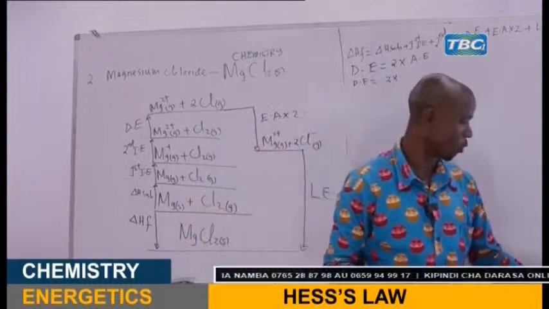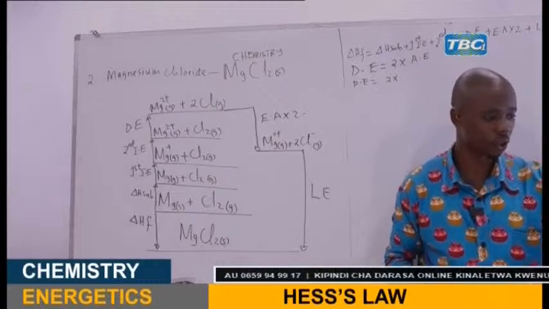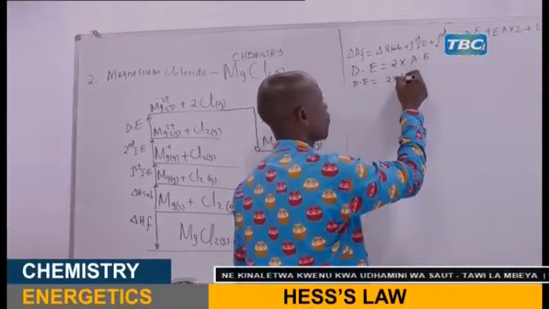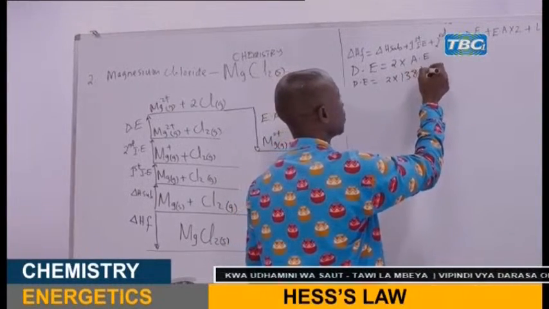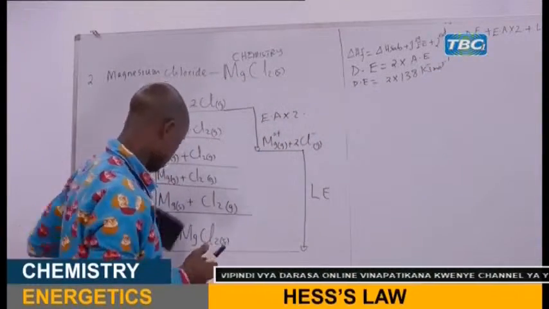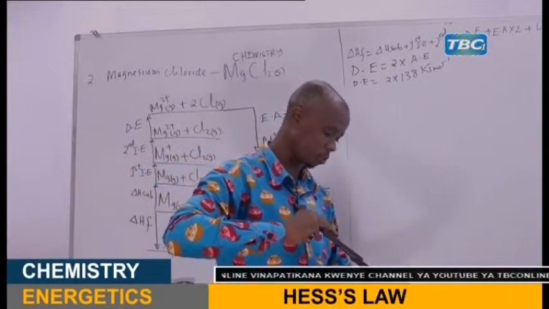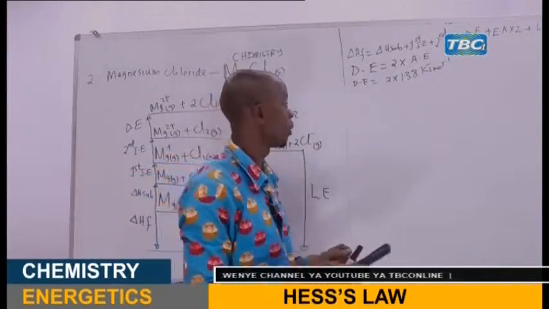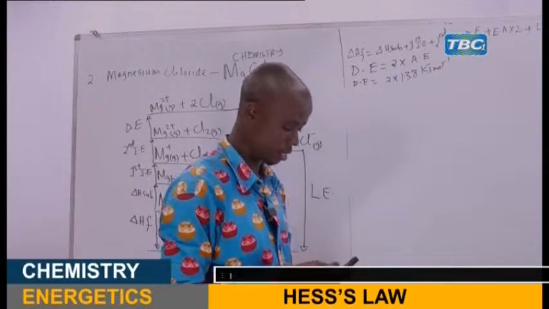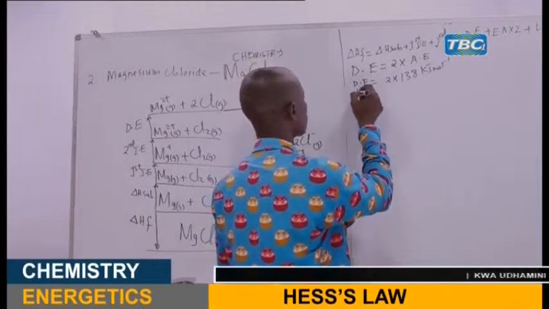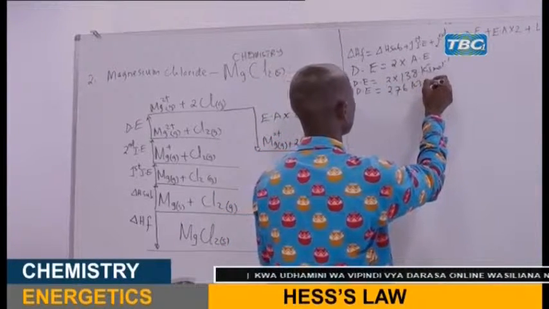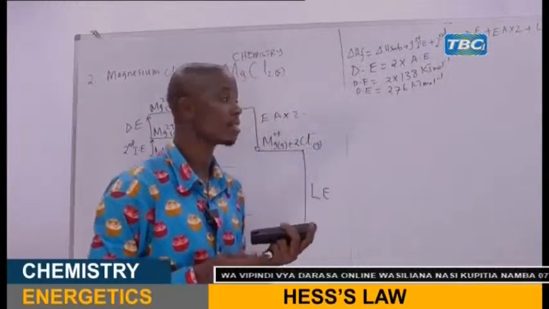The given value for atomization energy of chlorine molecule is positive 138 kilojoules per mole. So you multiply by 2. My dear student, you just use your calculator. I'm sure that you have the calculator. Hope you're following this program. Now, when you take your calculator, you take 2 times 138, you're going to get 276. So dissociation energy will be equal to 276 kilojoules per mole. That is number one.